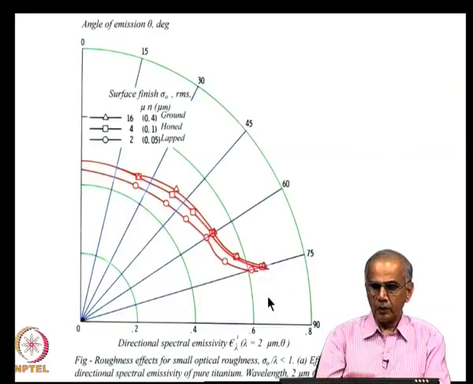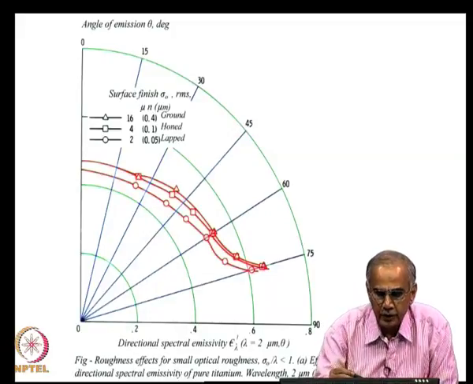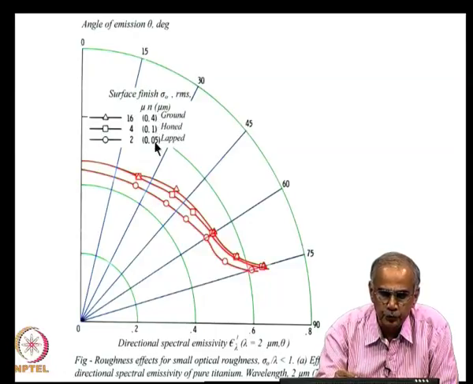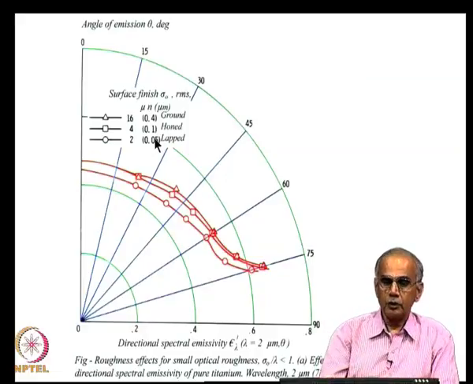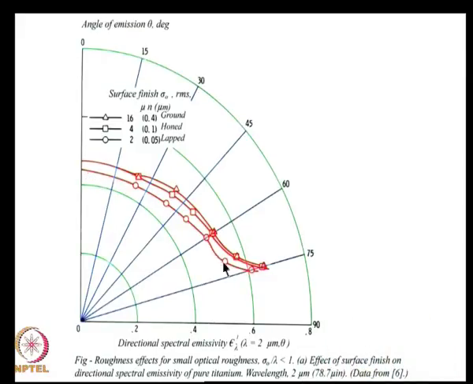Now, here is an example of the effect of surface finish on the directional variation of emissivity. Here you see an example of 3 different conditions: ground surface, honed and lapped. So, as you go from ground to honed to lapped, the surface is getting smoother and smoother. The roughness height is going down from around 0.4 micron to 0.05 micron. So, the smoother the surface, of course, the higher the reflectivity and hence the lower the emissivity. So, you see lower emissivity for the lapped surface and